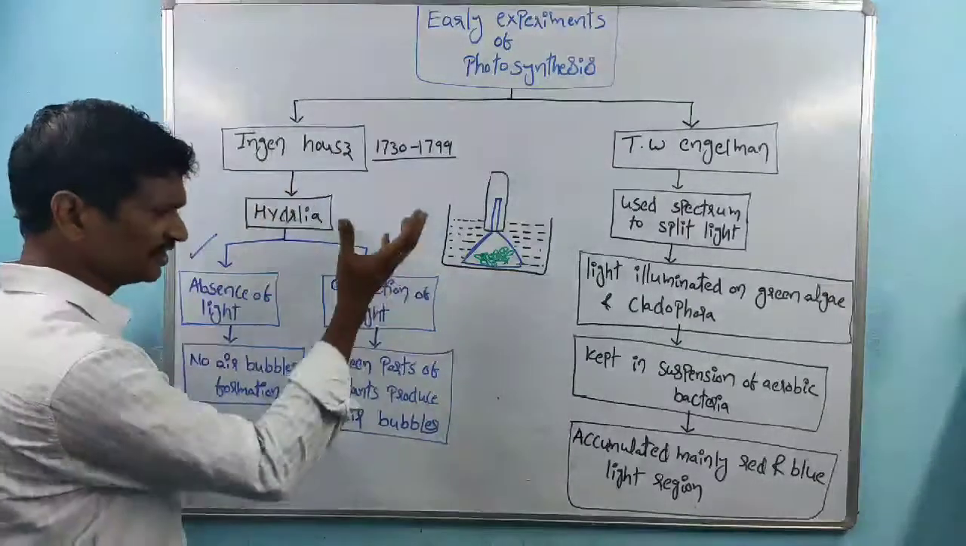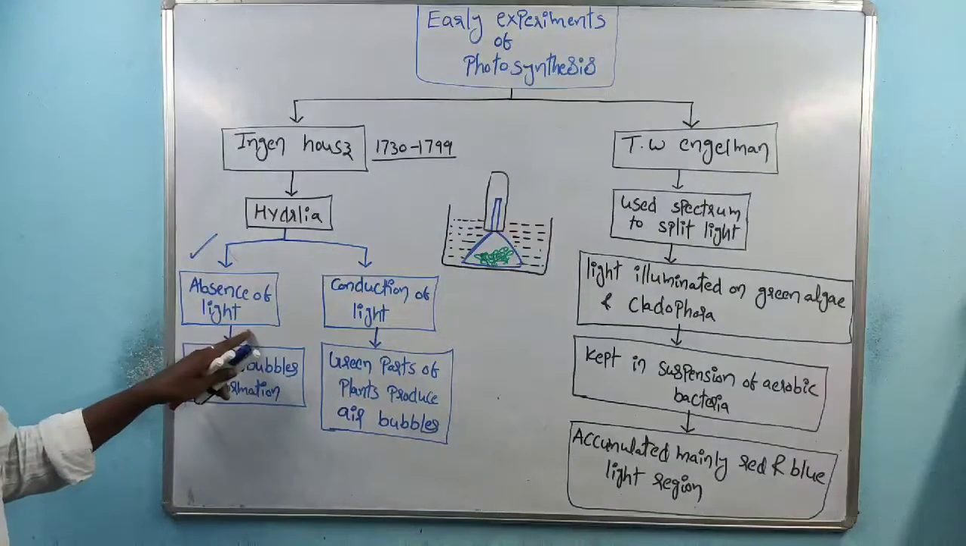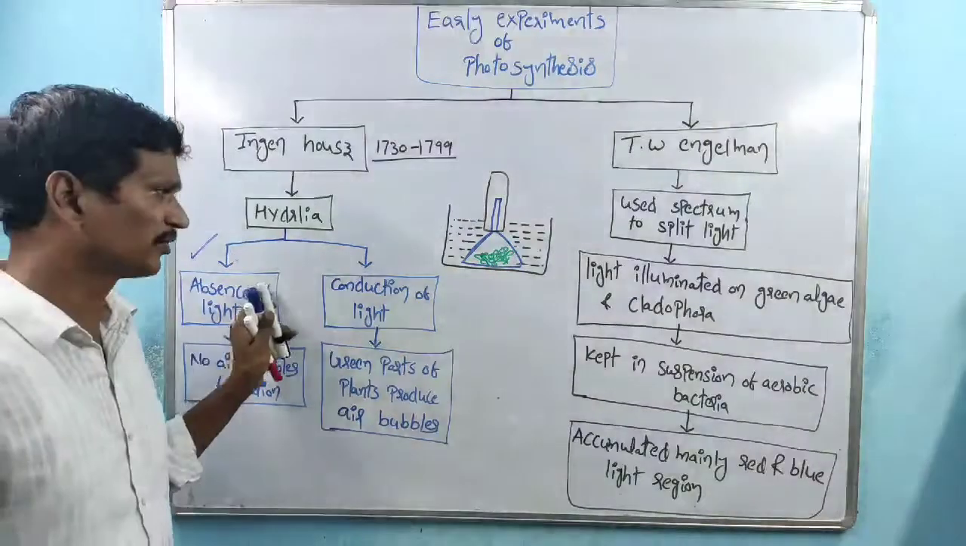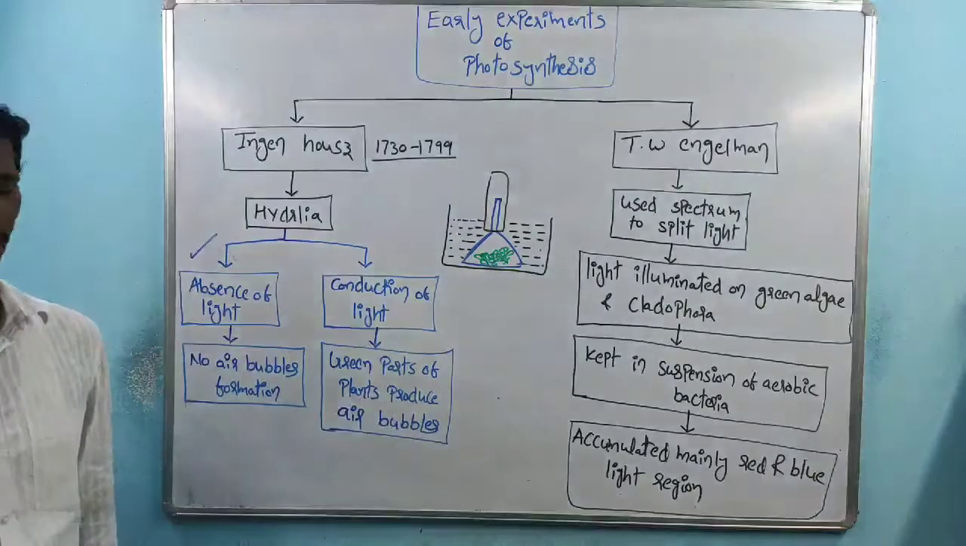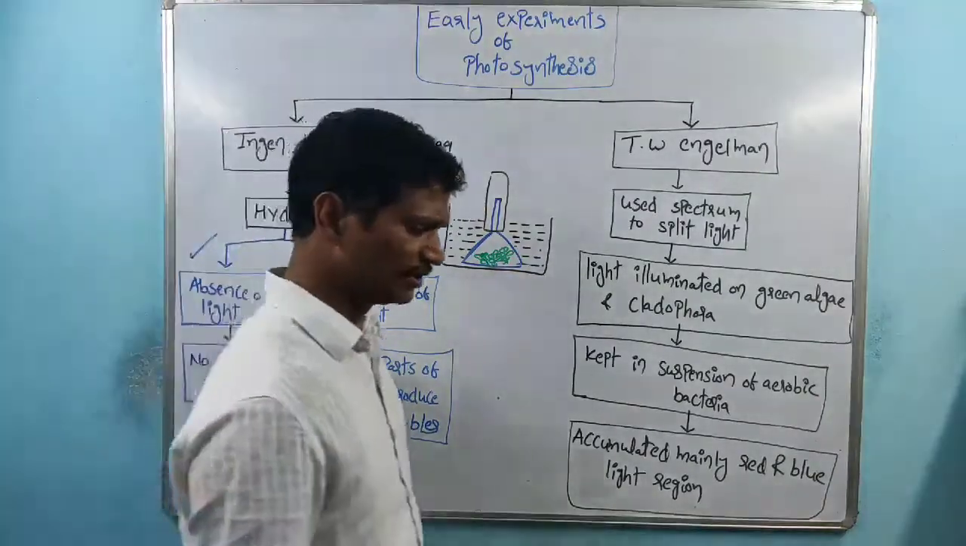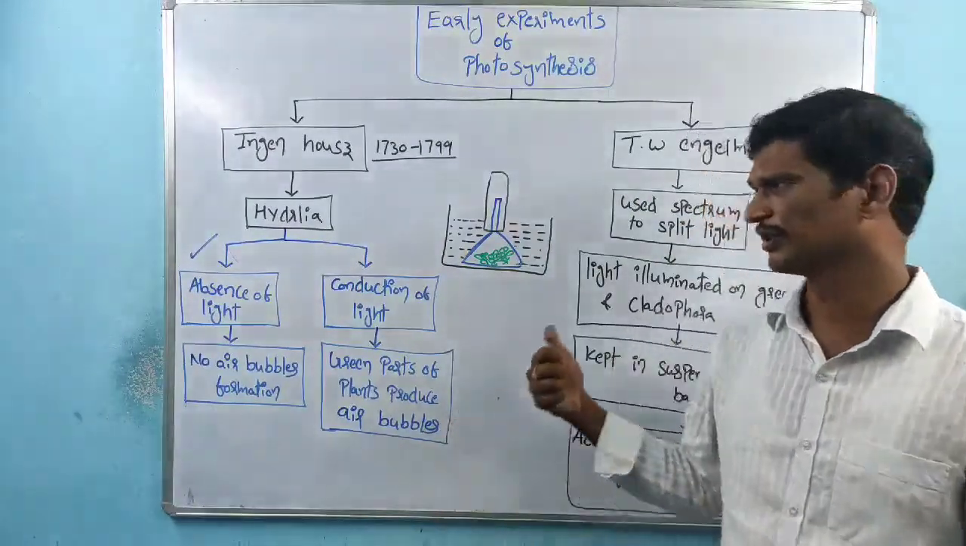So here, this is the plant. Two conditions are there. One is absence of light, where there is no air bubble formation. The other is presence of light, where air bubble formation definitely takes place because during photosynthesis, oxygen is produced. So this is one of the evidences.